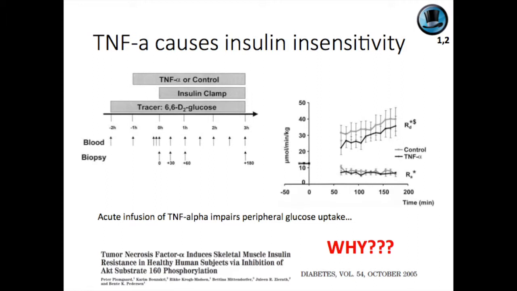In this video, we will be investigating the question of why TNF-alpha impairs peripheral glucose uptake. We will first define the problem in terms of conservation of mass. We will then form our hypothesis based on an analysis of studies done by Stevens and Pekala and Plumgaard.